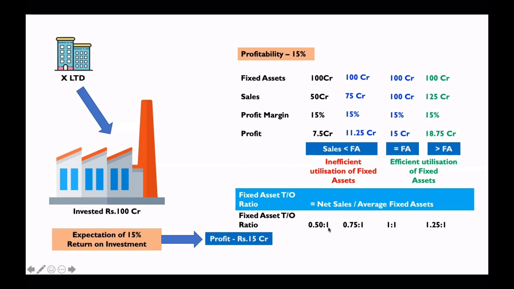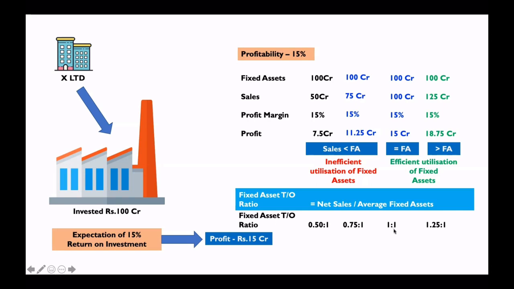And what that communicates is, for every 1 rupee of fixed asset, they are making sales of only 50 paise. Because of that only, it's not matching the expectation. For every 1 rupee of fixed asset, they are making sales of only 75 paise. So whenever the ratio is below 1, that communicates inefficiency or underutilization of fixed assets.